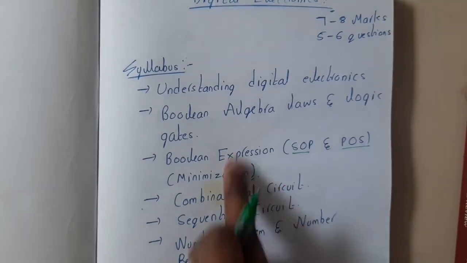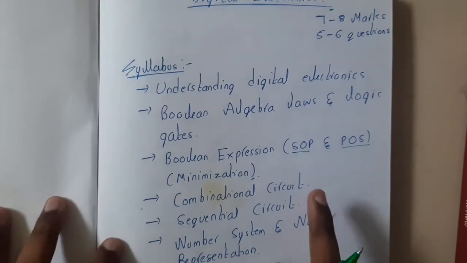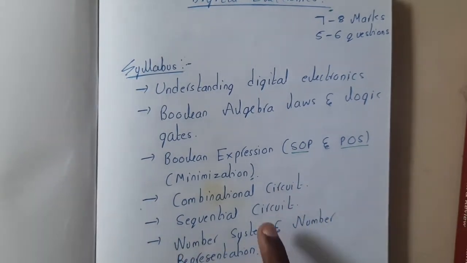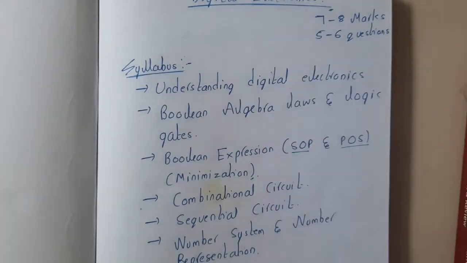From this particular topic, it might be from K-maps, minimization, or SOP or POS. Similarly, from combinational circuits also you can expect a question, and from sequential circuits and number system. Number system is also mandatory, guys. So these are all the topics we'll be discussing.